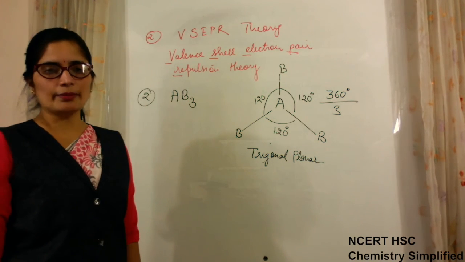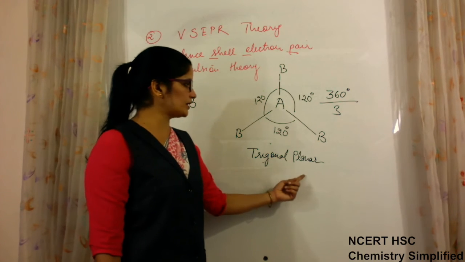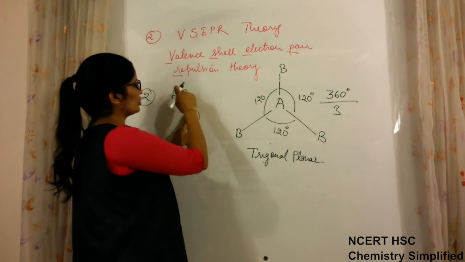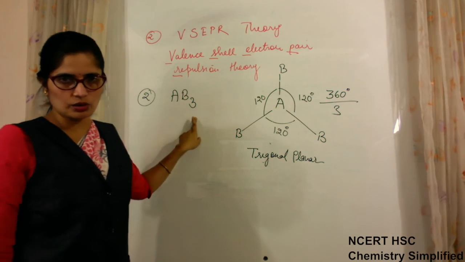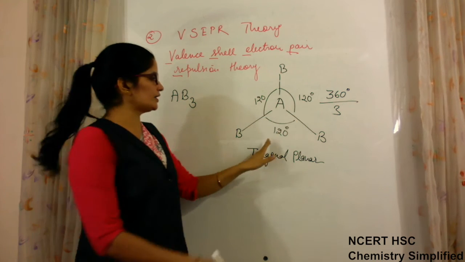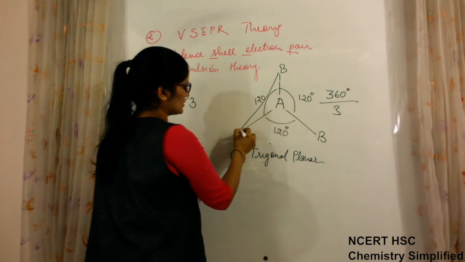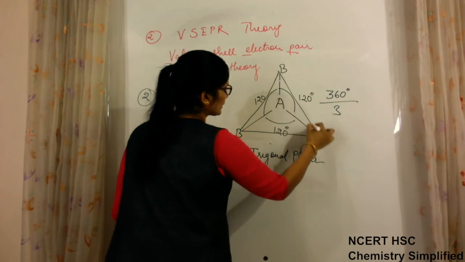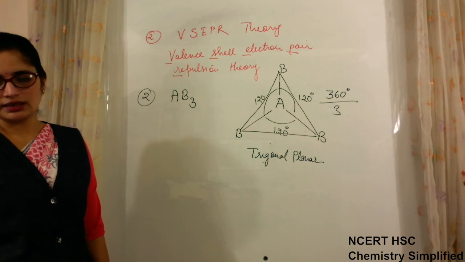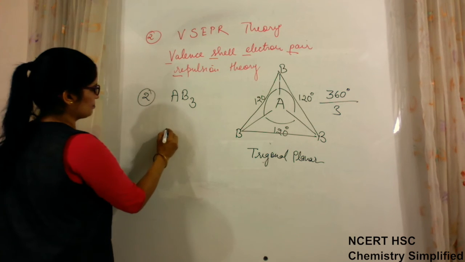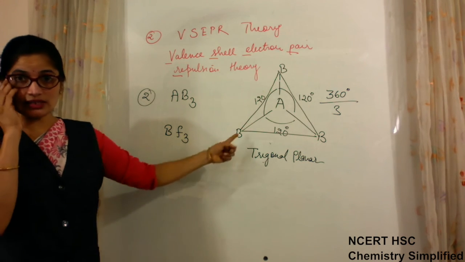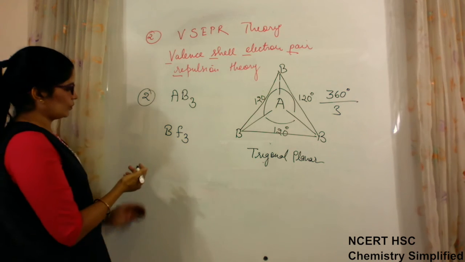So we have to remember 2 things. One is the geometry, second is the bond angle. When an AB3 type of molecule with no lone pair of electrons is present, then the bond angle is always 120 degree and the shape or geometry is trigonal planar. Now we can write an example, BF3. BF3 is an example of such. Let us see how.